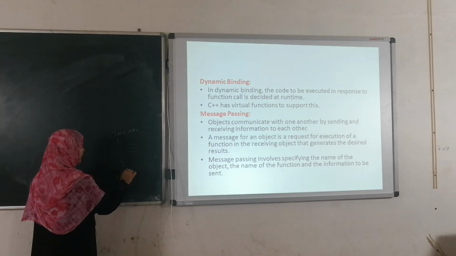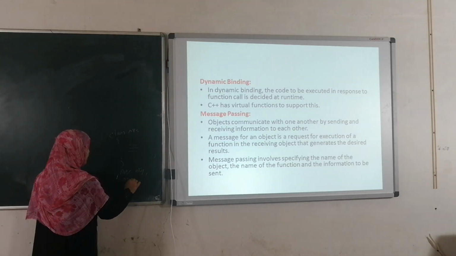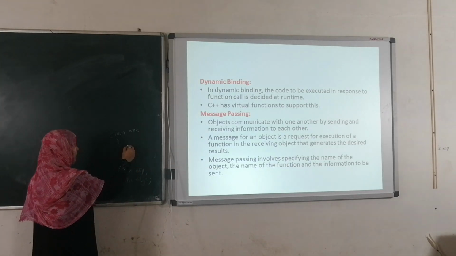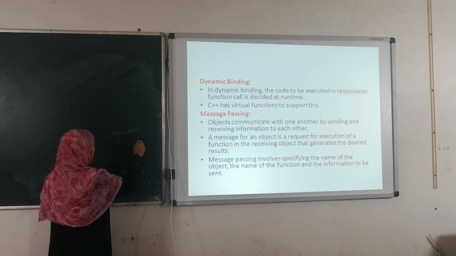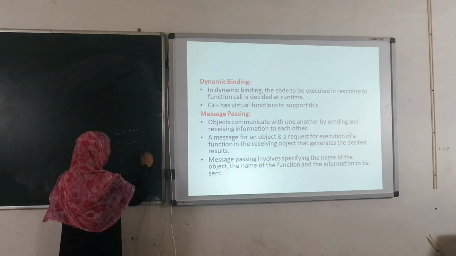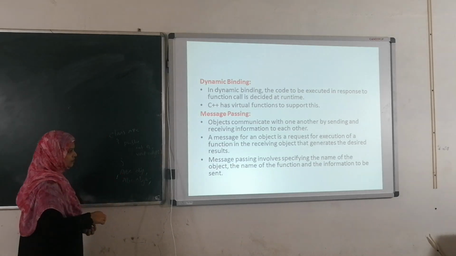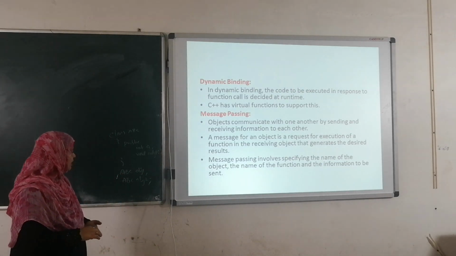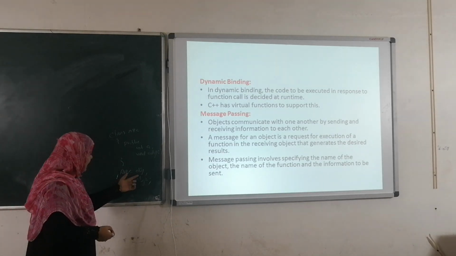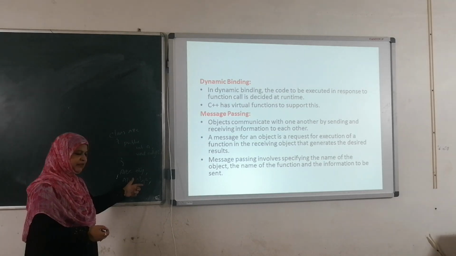Here I am going to create one object obj1, and one more object obj2.